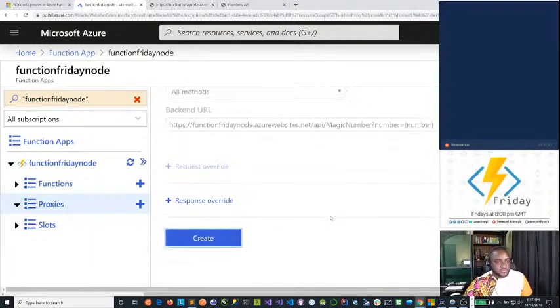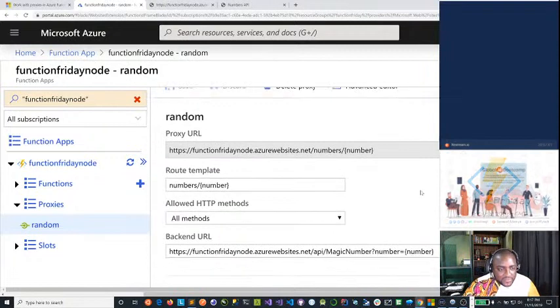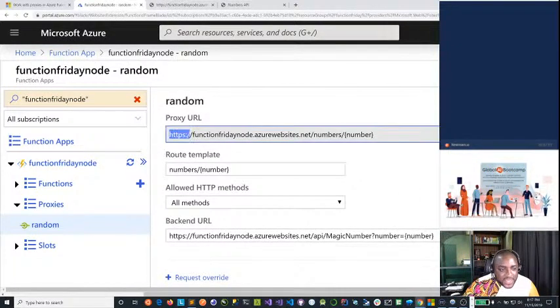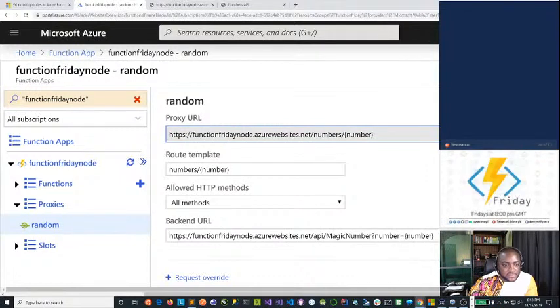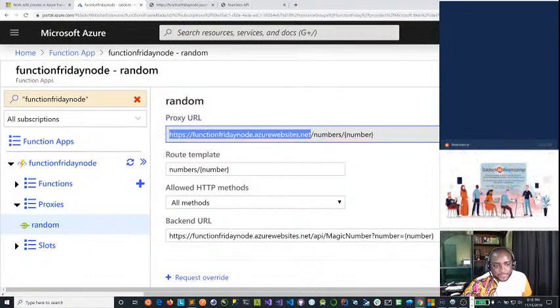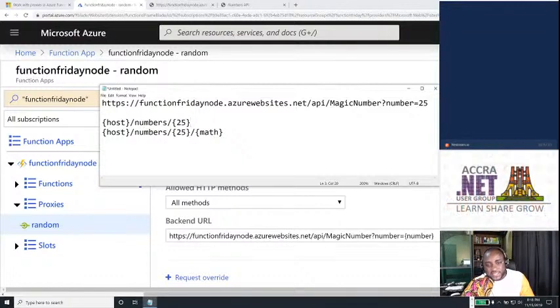We wait for it to do its magic, and yes, we have that. Now take a look at this. This is now the endpoint we have for our function. Remember that we said this side is the host. We can now do custom URLs or custom domains, where we can change this functions friday node to probably functionfridays.net or functionsfriday.com or something else. But this represents the host part, and this is what we wanted to achieve. So now you don't do numbers question mark, you just do numbers slash and the number you want.